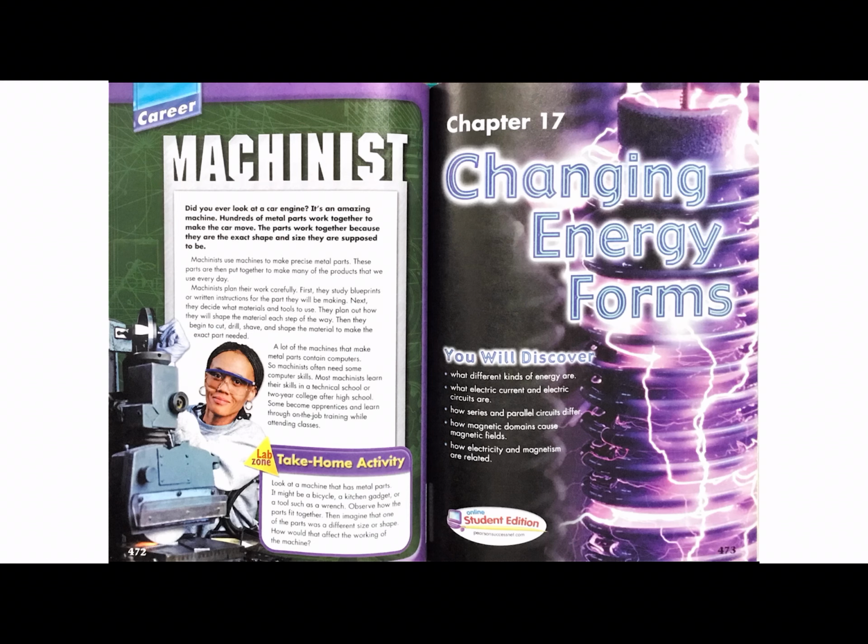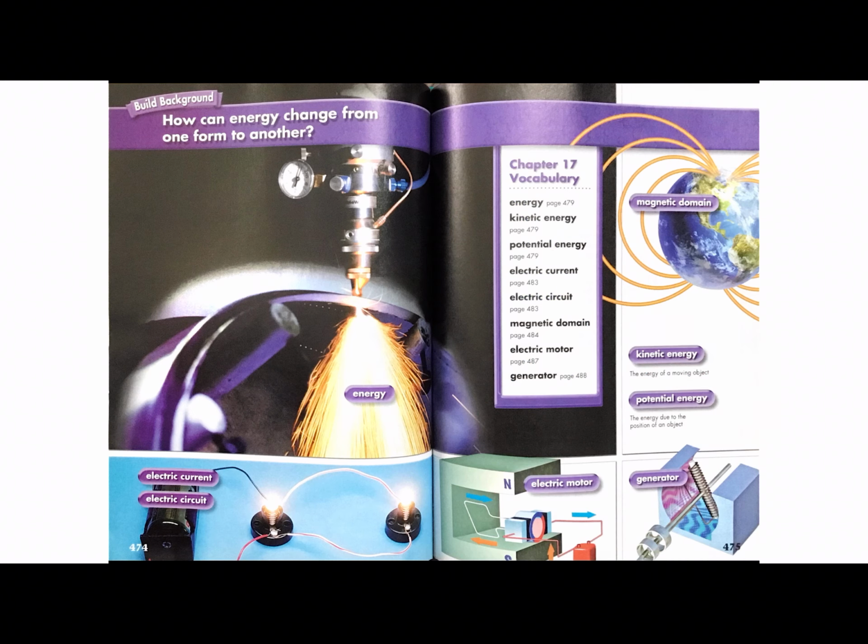Science Chapter 17, Changing Energy Forms. You will discover what different kinds of energy are, what electric current and electric circuits are, how series and parallel circuits differ, how magnetic domains cause magnetic fields, and how electricity and magnetism are related. Chapter 17, Vocabulary: Energy, kinetic energy, potential energy, electric current, electric circuit, magnetic domain, electric motor, generator.